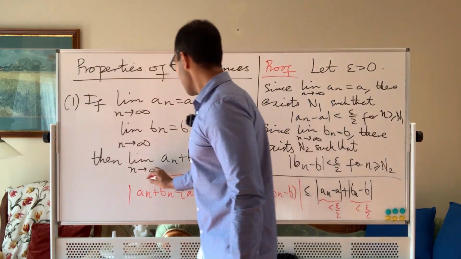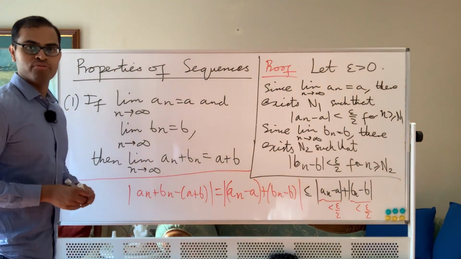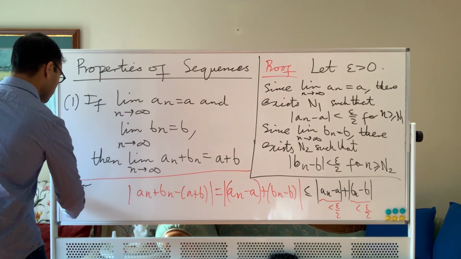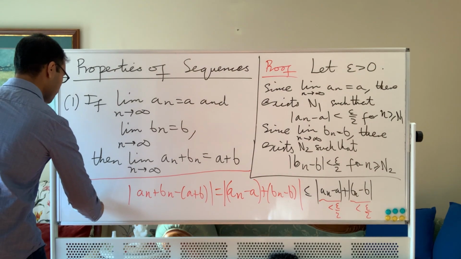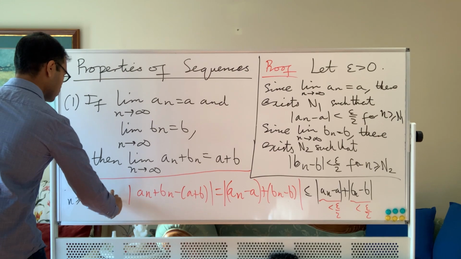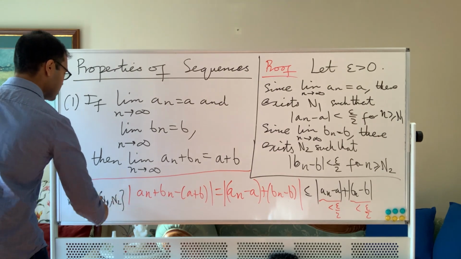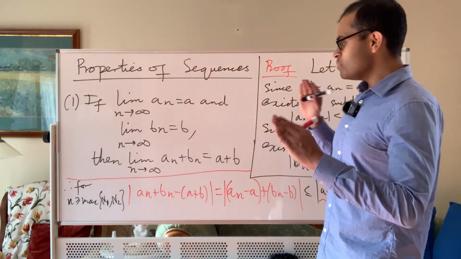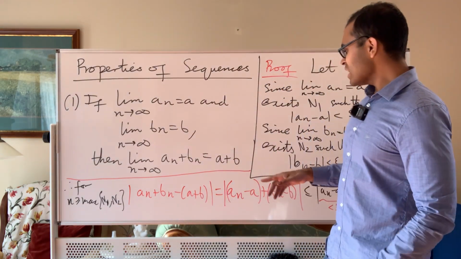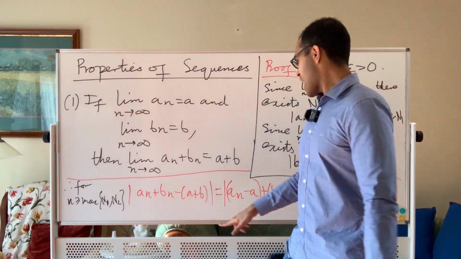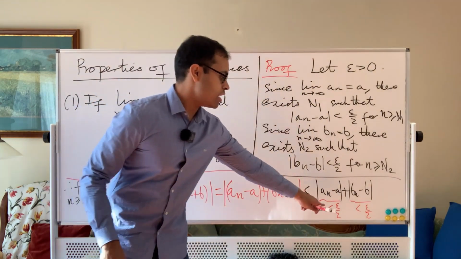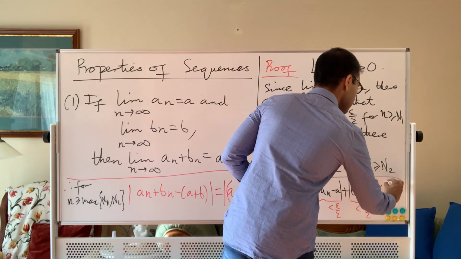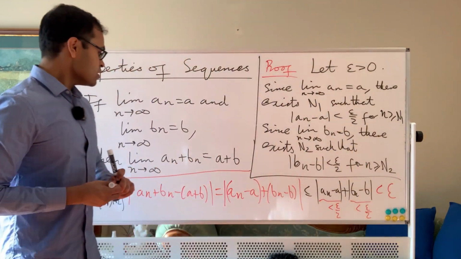What we've just written, I'm just going to append it to the proof. Okay, so I'm going to say that therefore for n greater than or equal to the maximum of n1, n2. What is that? That is the bigger of the numbers. Okay, so once n is beyond n1 and n2, we know that the absolute value of an plus bn minus a plus b is going to be less than or equal to epsilon by 2 plus epsilon by 2, which is less than epsilon, and that used the triangle inequality. Okay, so that's going to be the end of the proof.